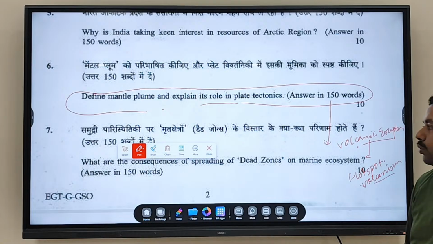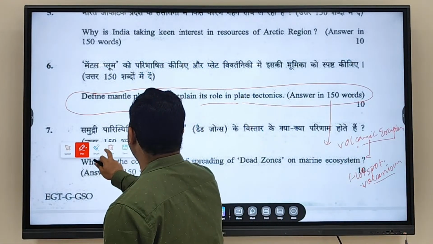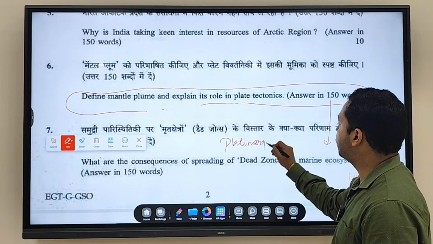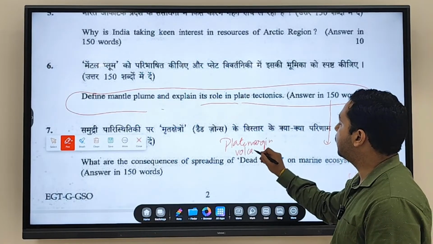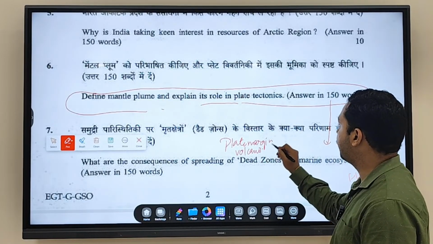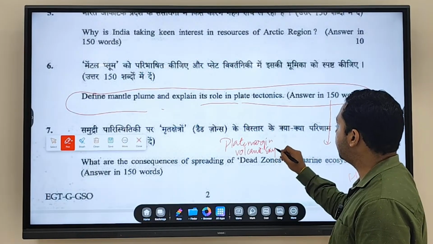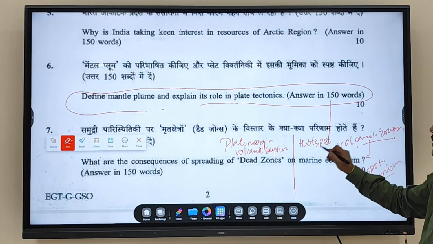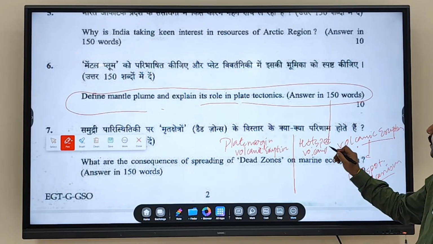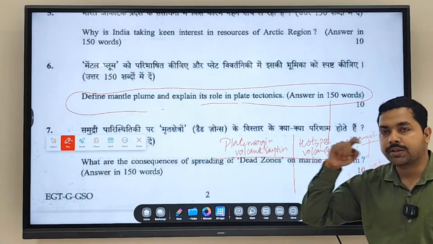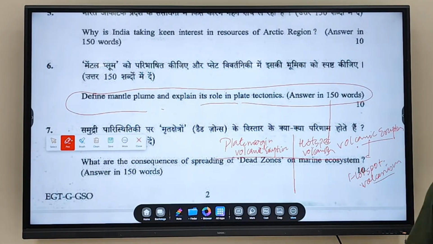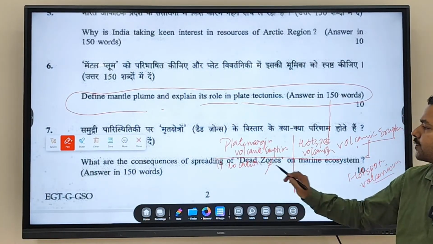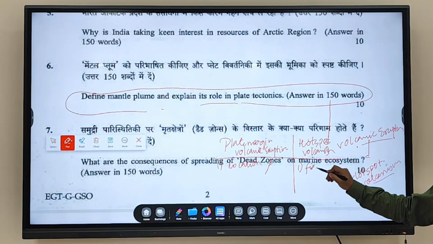Fine. Now, first of all, there is a difference between plate margin volcanic eruption and hotspot volcanism. What is the difference? The first major difference between these two is about location. Plate margin volcanic eruptions do not have a fixed location, but hotspot volcanism generally has a fixed location.